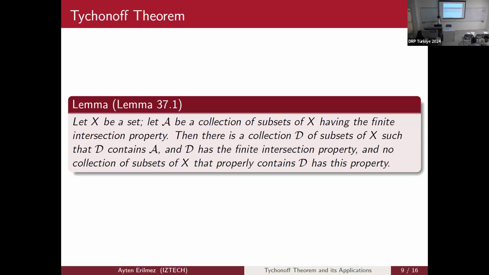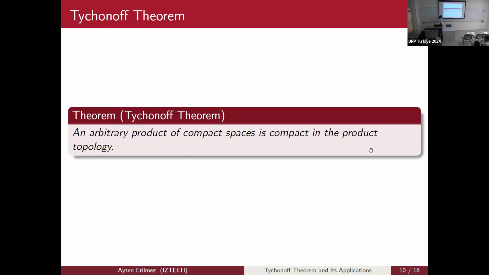For the Tychonoff theorem, I want to give a lemma. Let X be a set and let A be a collection of subsets of X having the finite intersection property. Then there is a collection D of subsets of X such that D contains A and D also has the finite intersection property, and there is no collection of subsets of X that properly contains D and has this property. And the Tychonoff theorem says that an arbitrary product of compact spaces is compact in the product topology.